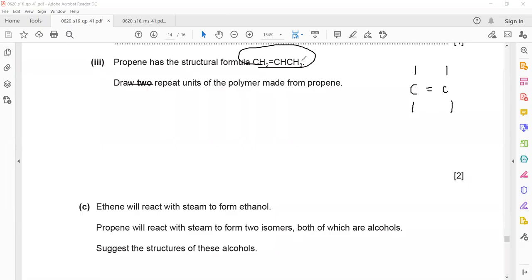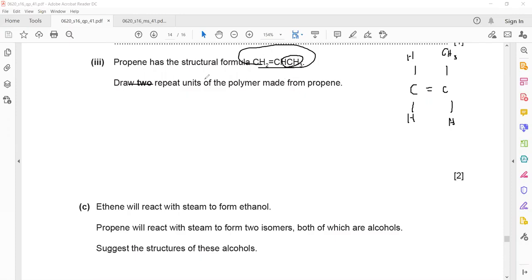The 2 carbons which have the double bond: this carbon is having 2 hydrogen, so 1 hydrogen will be up, 1 hydrogen will be down. This carbon contains hydrogen and CH3. It's up to you, one you make it up, the other one will be down. So what I did, I rearranged the structure of the monomer.